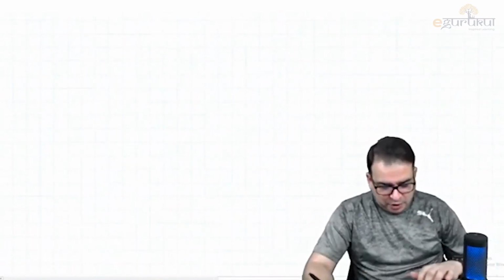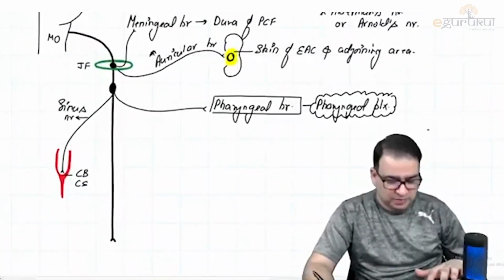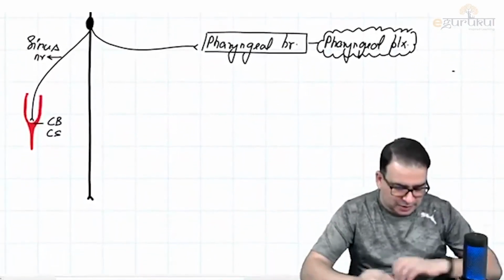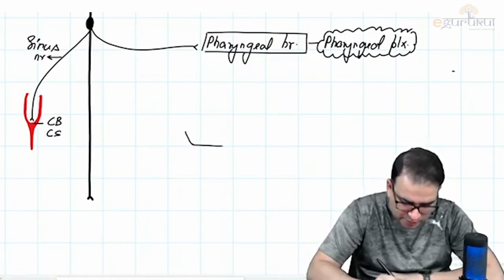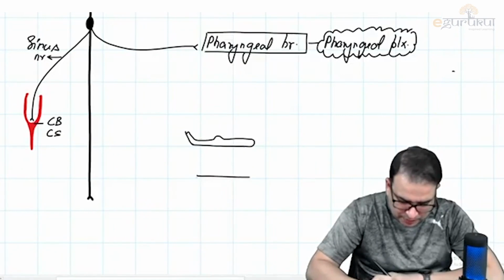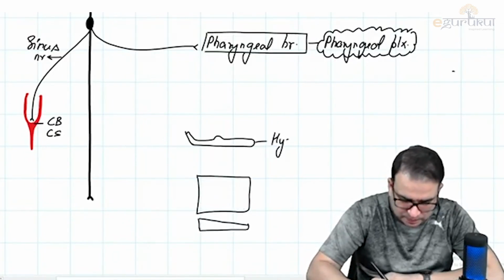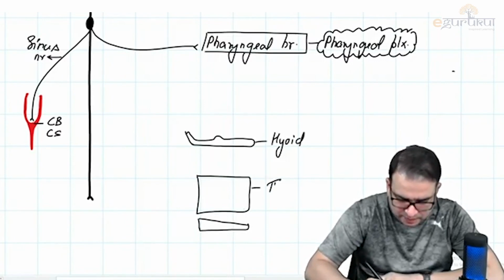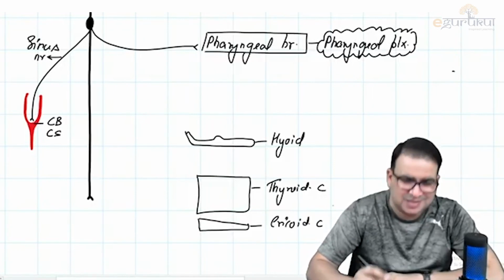Let's come back to the diagram and put it in a diagrammatic way. We've already discussed this part of the vagus nerve. To understand the rest of the vagus nerve, let's draw those things in between. What we have here is the hyoid bone. Let us say this is a thyroid cartilage. I'm just drawing it very schematically. That's a thyroid cartilage and there is a cricoid cartilage. So this is hyoid, this is thyroid cartilage and this is the cricoid cartilage, which will be discussed in detail in the larynx part.